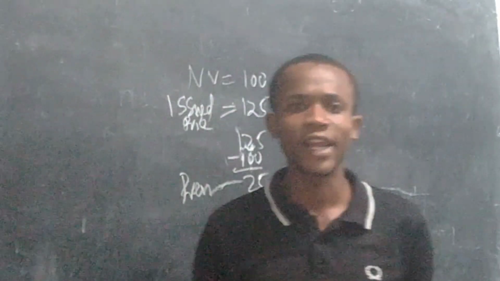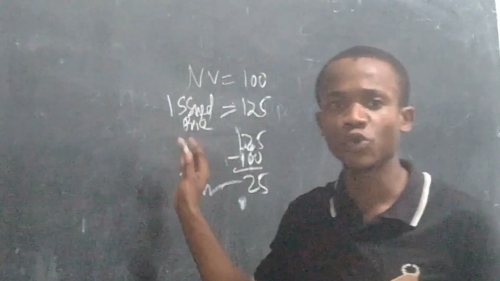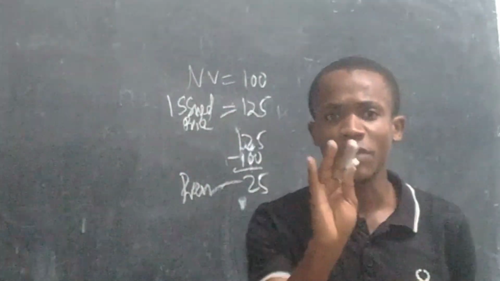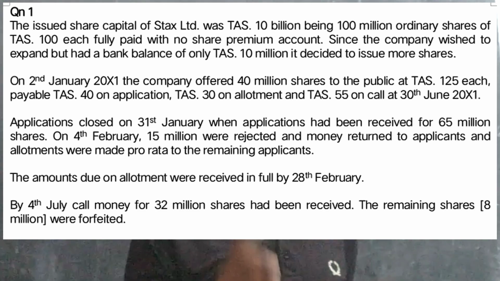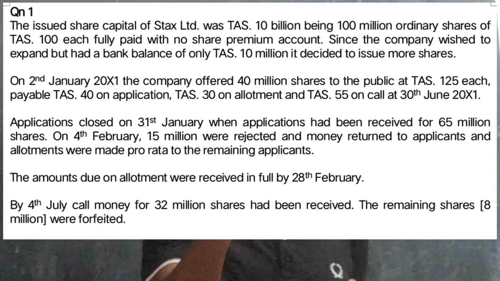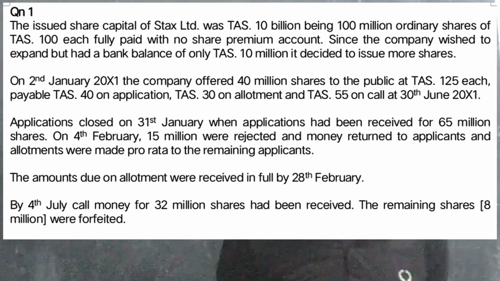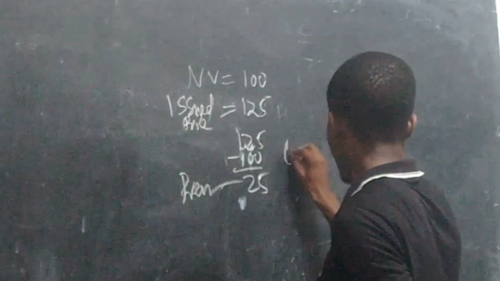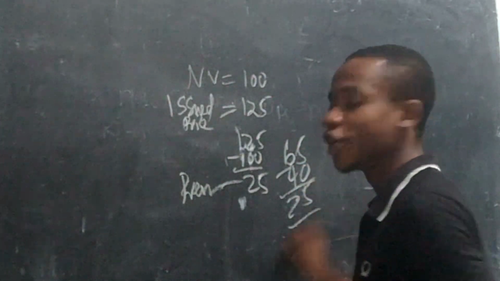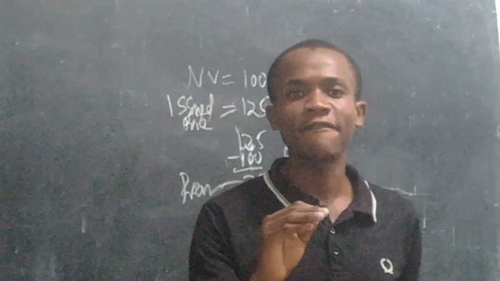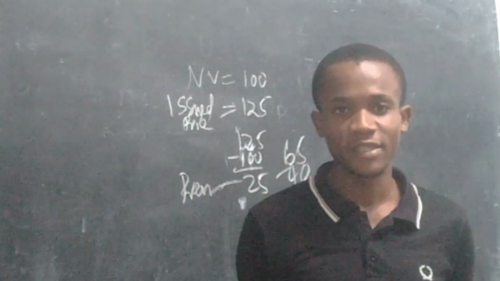I don't want you to cram the solutions; I want you to get the picture. The 40 million was invited by the company from the public, but 65 million applied, meaning that 65 minus 40, there were 25 million excess shares.